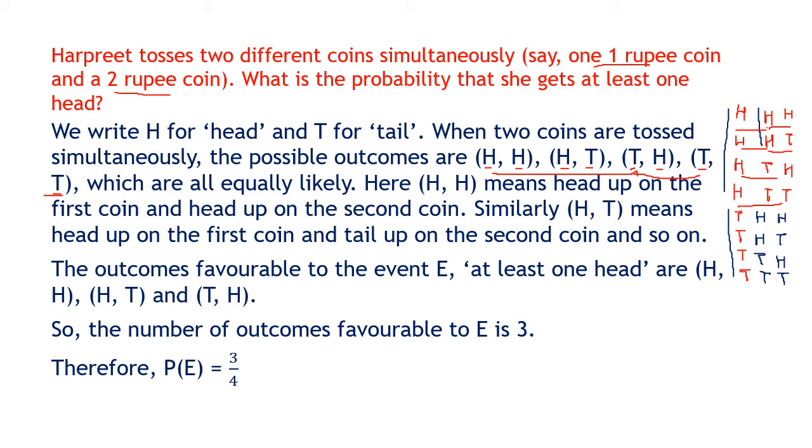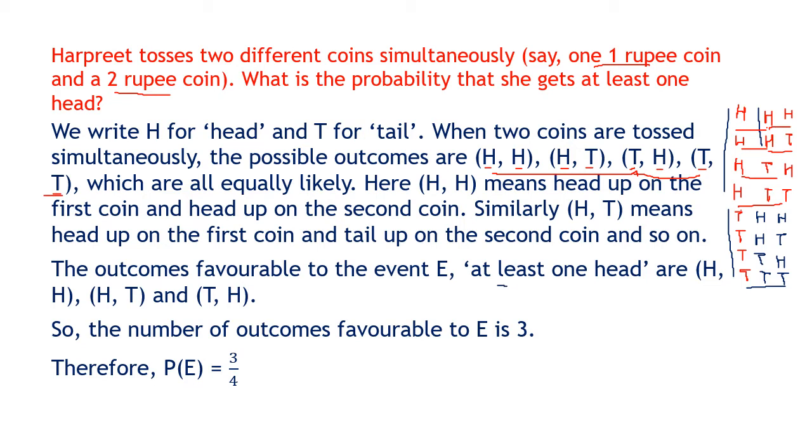Head on all, head on the first, head on the second, tail on the third, head on the first, tail on the second, head on the third, head on the first, tail on the second, tail on the third, tail on the first, head on the second, head on the third, tail on the first, head on the second, tail on the third, tail on the first, tail on the second, head on the third, and tail on the first, tail on the second, and tail on the third. So there are 8 outcomes with 3 coins, but here we are only doing 2 coins, 4 outcomes.